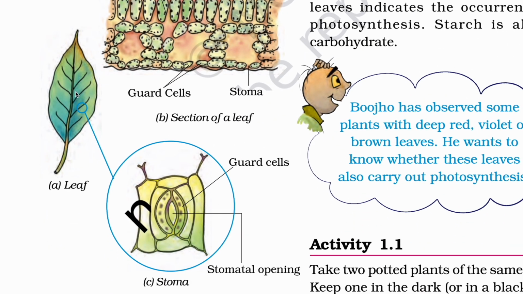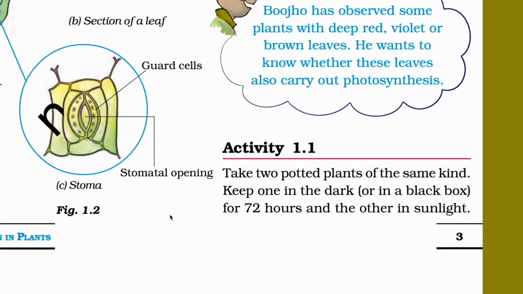This is the leaf, and when we zoom it out, it is going to look like this. This is a guard cell. This complete thing is known as a stoma, and if there are too many present, you can say stomata, and if there is only one, meaning singular, you can say stoma. The stoma is guarded by guard cells, and in between there is one opening. This is known as the stomatal opening. Got it?